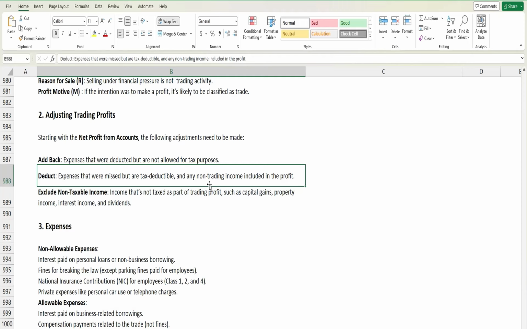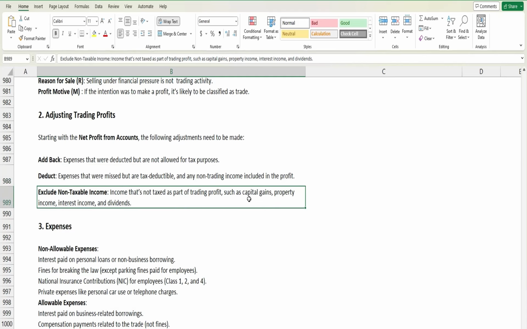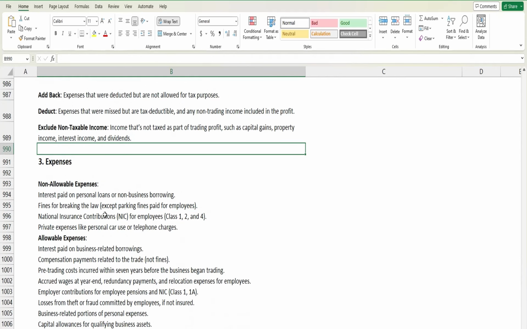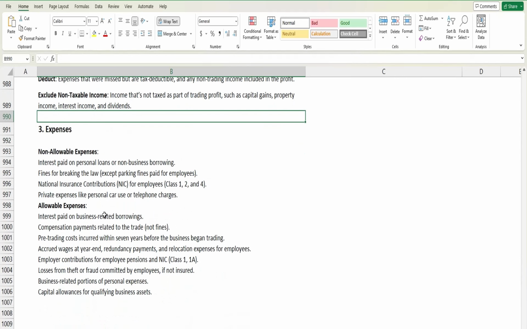And exclude the non-taxable income that's not taxed as part of trading profits: capital gain, property income, interest income and dividend. Because in case of an individual, the capital gains tax rate is different, property income is different, interest income is different, dividend is different. So we need to exclude this income.